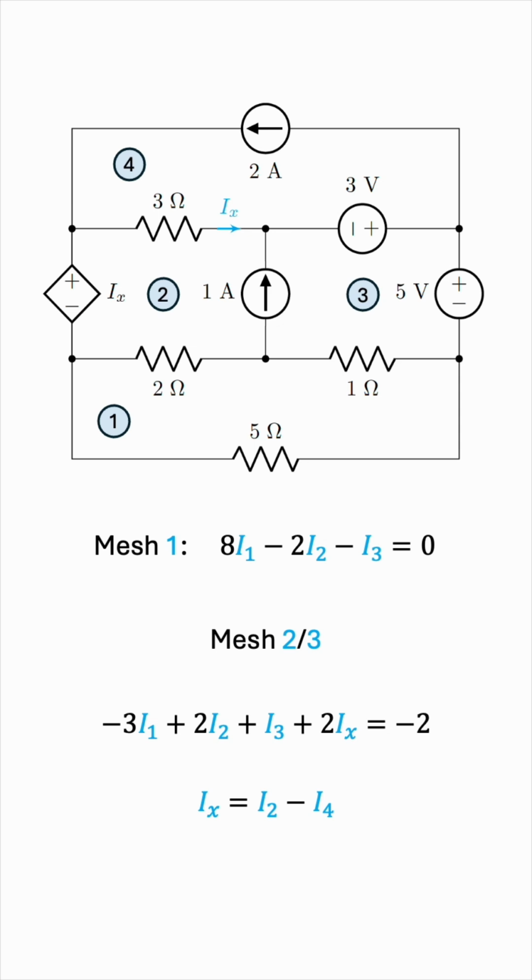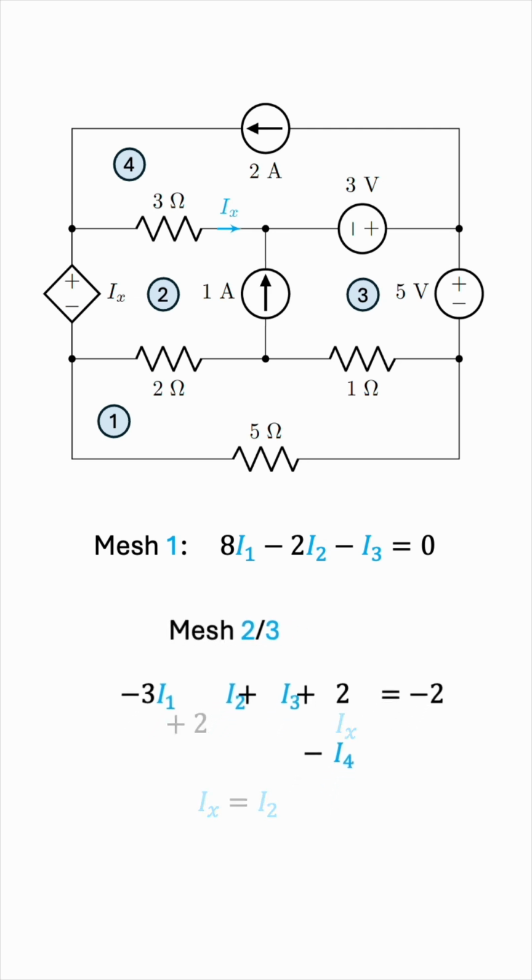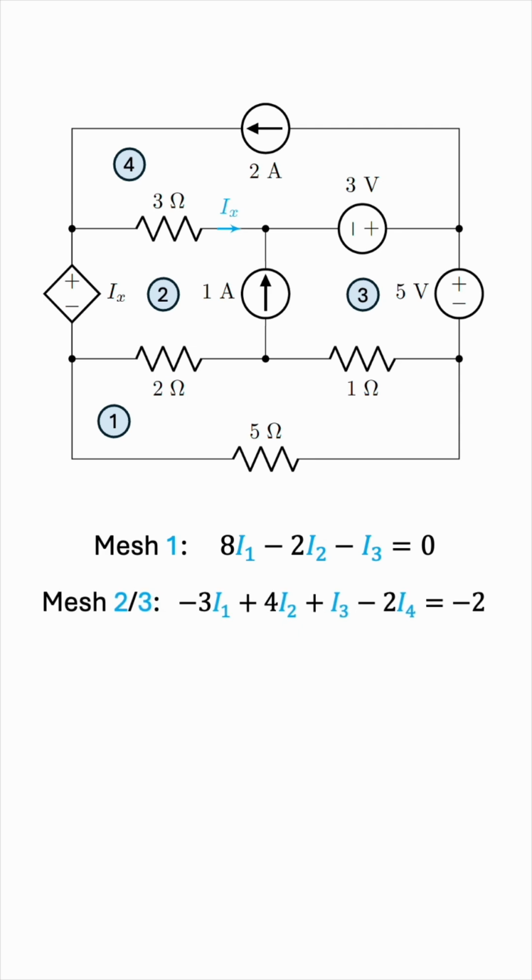Look at the circuit and draw the 2 clockwise loops for meshes 2 and 4. You'll see that Ix agrees with I2 in direction, but I4 opposes Ix. So Ix must be I2 minus I4. Maybe tricky to see without me drawing it, but I hope you can still follow through. Replacing Ix by I2 minus I4, the equation becomes the following.